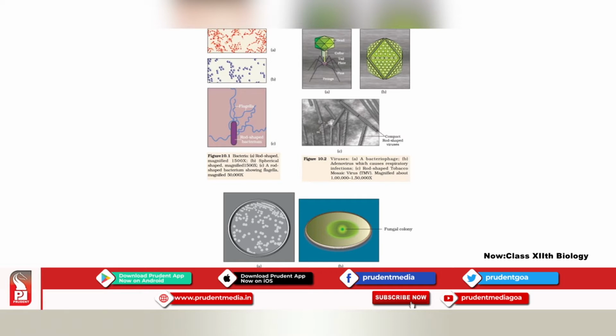You can see on this picture, and on your picture also, the head, collar, tail, plate, and here the rings are present. The rings they might ask you to label in the medical entrance exam. The Goa board has never asked you any questions, but medical entrance might ask you the labeling along with the questions. So I want you to remember this, only for those who are going to answer medical entrance.